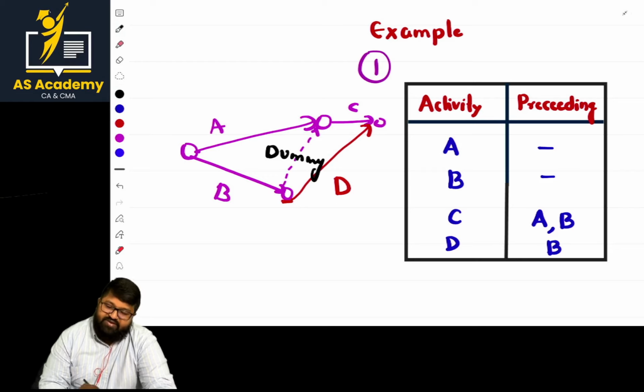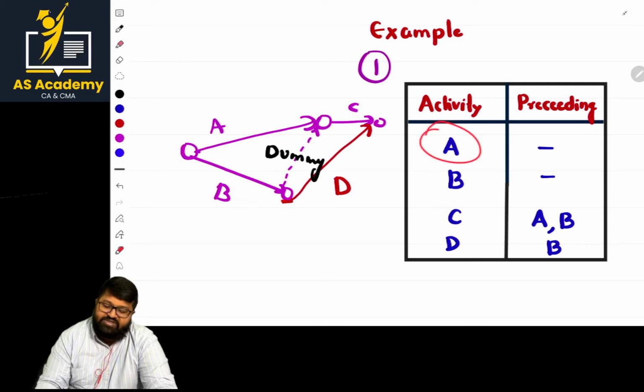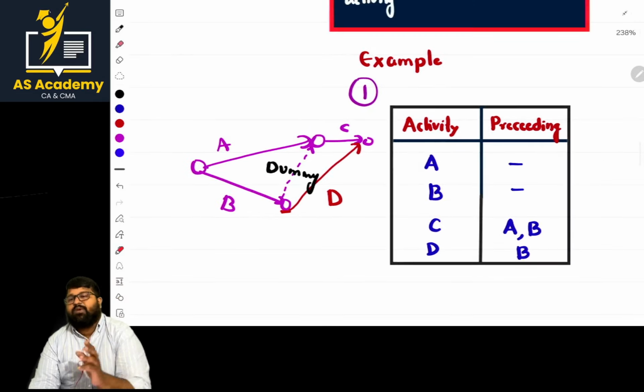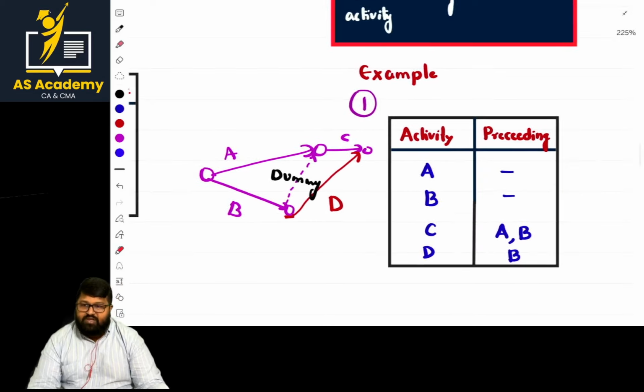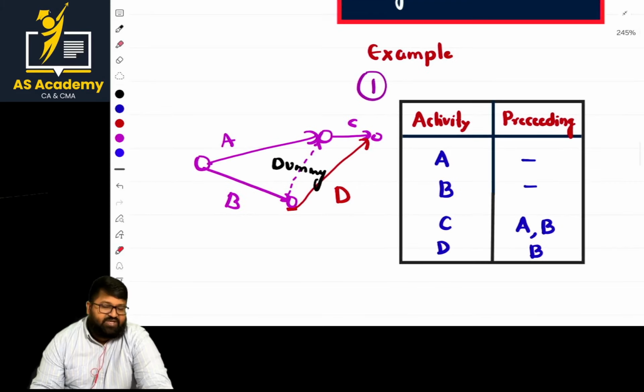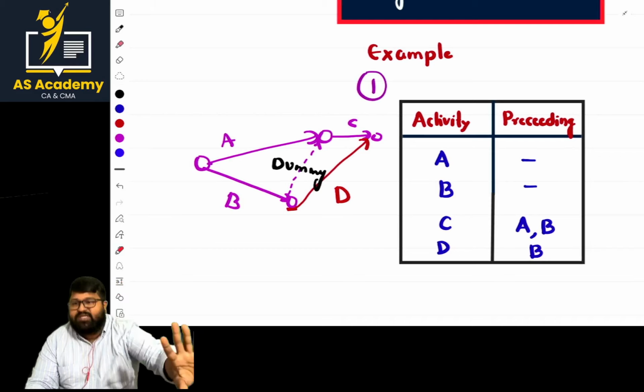So if it is done, next. What about the next condition, ma'am? Preceding B, is there any activity like this? No. And what about A, ma'am? Preceding A also nothing else. These are the basic fundamental rules. Are the fundamental rules clear, ma'am? If the fundamental rules are clear and the network diagram is done, 50% of the work is done, ma'am.